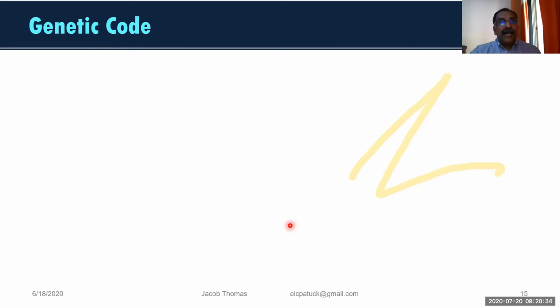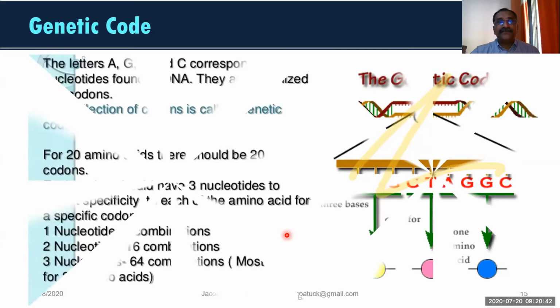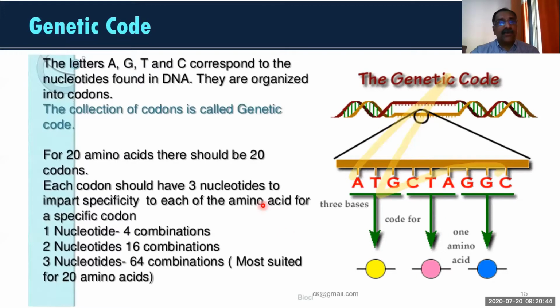Now genetic code is today's topic. Now, what is genetic code? Just look here. What is written over here? Here we can notice, this is the DNA. And from the DNA, you are getting the RNA.